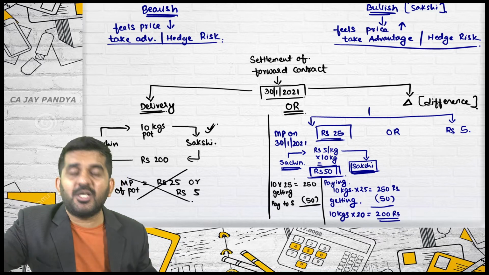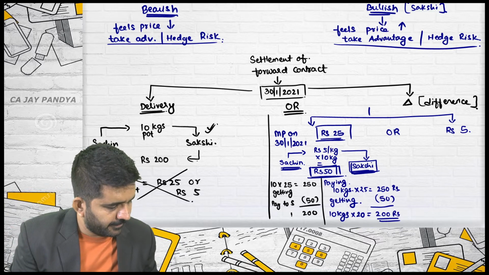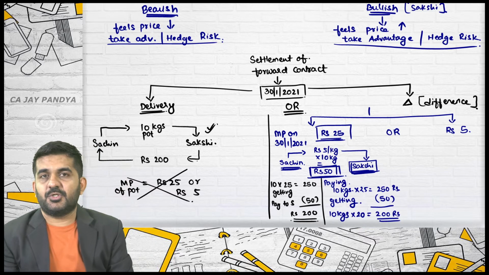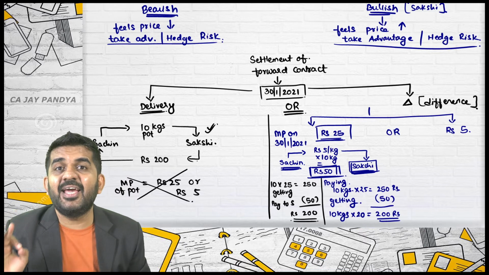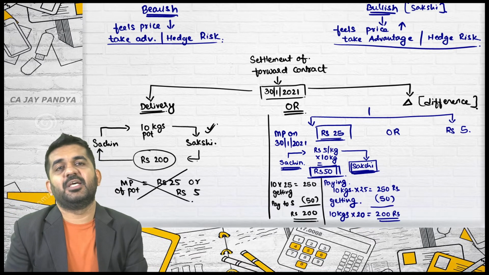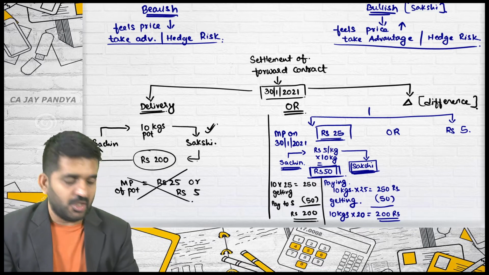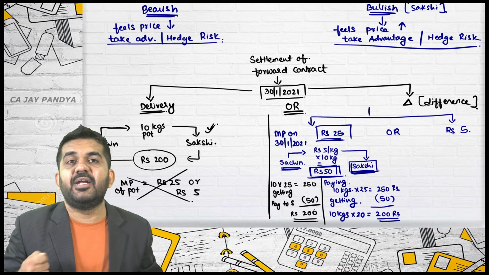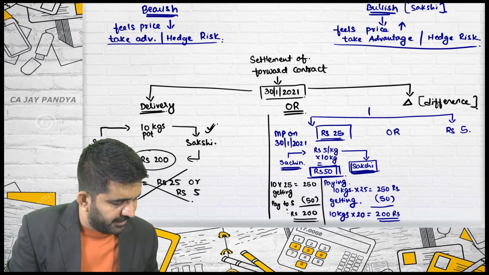So net what he will be getting? 200 rupees. And he has agreed that net he is going to get 200 rupees. So first he will be getting 250. He will pay 50 rupees to Sakshi and the net receipt will be 200 rupees.